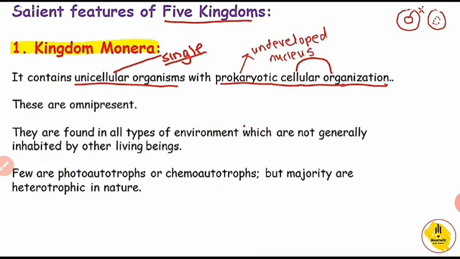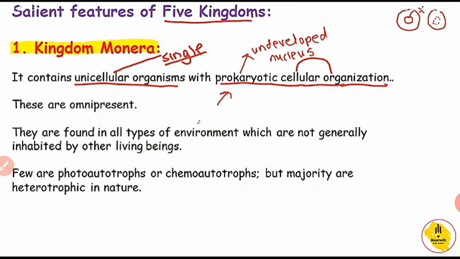We have seen that in the figure. Now, this kingdom Monera shows this important character: unicellular, means made up of a single cell, and undeveloped nucleus. These are the two most important characters of kingdom Monera.